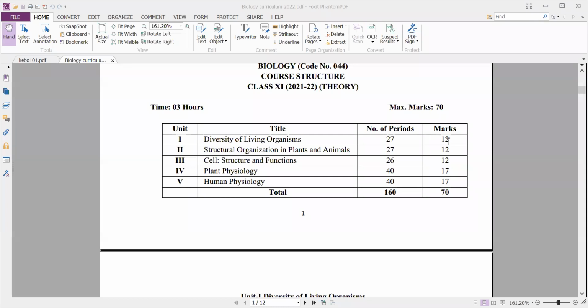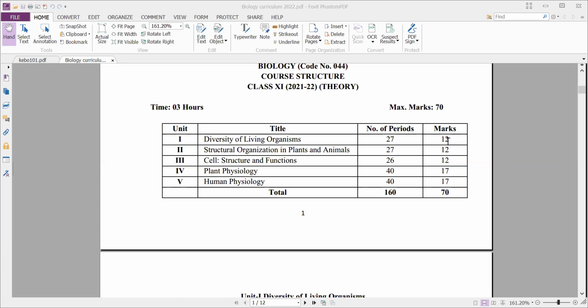Okay, and next, fifth chapter, that is locomotion and movement. And next, sixth chapter, that is neural control and coordination. That means related to the nervous system. And next, seventh chapter, that is chemical control and coordination. That is hormones. Okay, hormones and their effects, different hormonal glands, all that.